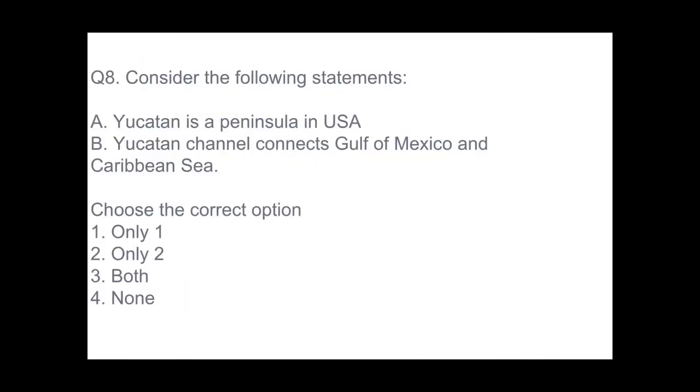Question number 8. Consider the following statements. Yucatan is a peninsula in USA. And second, Yucatan Channel connects Gulf of Mexico and Caribbean Sea. First of all, if you remember, I told you that Yucatan Peninsula is not a part of USA, it is part of Canada. So the answer of 1 would be wrong. So we can eliminate this option. Now we are left with two options, only 2 and none.